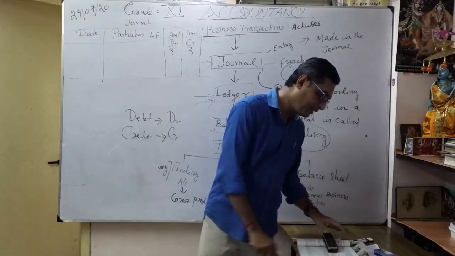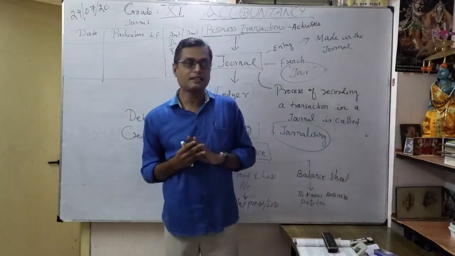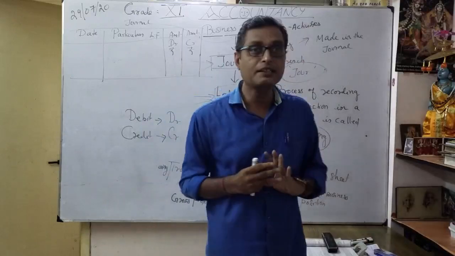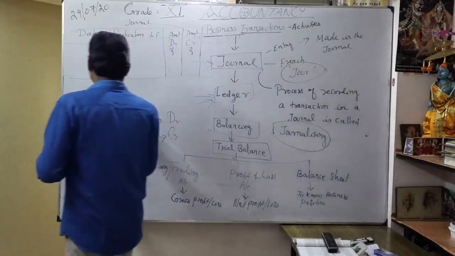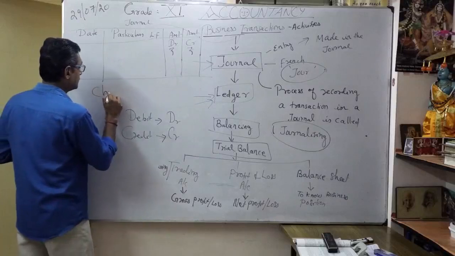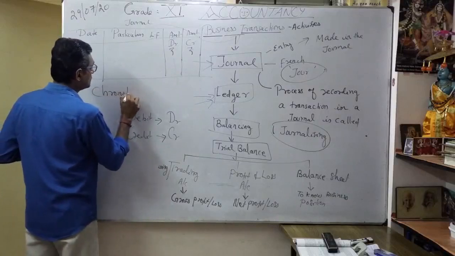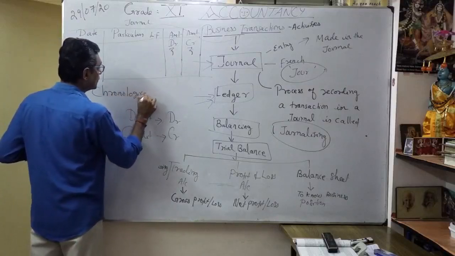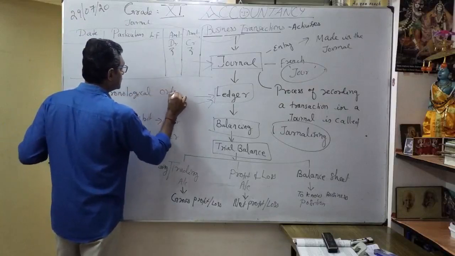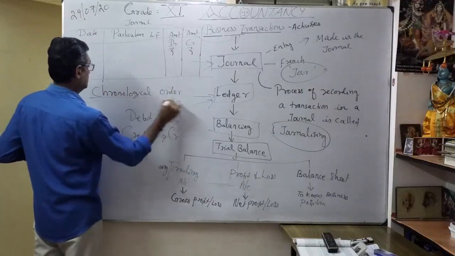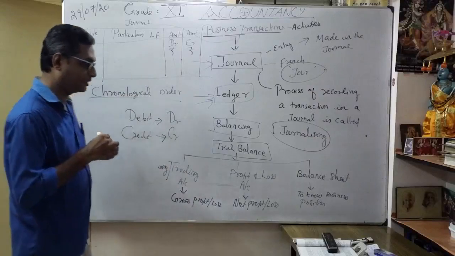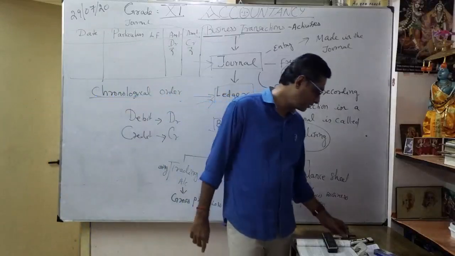A journal is where a transaction is recorded in which order? It should be chronological order. Very important word: chronological order. What is the meaning of chronological order?